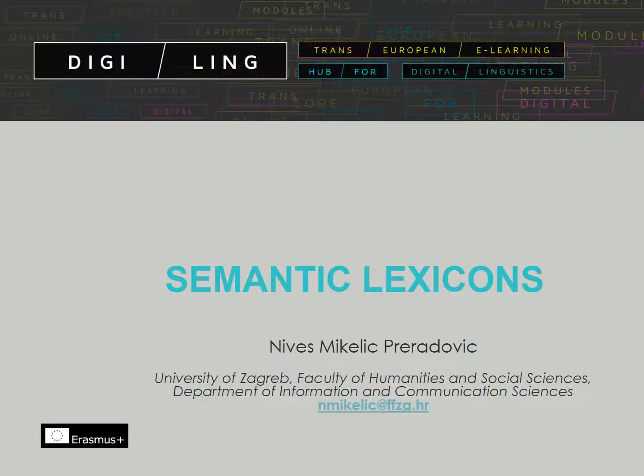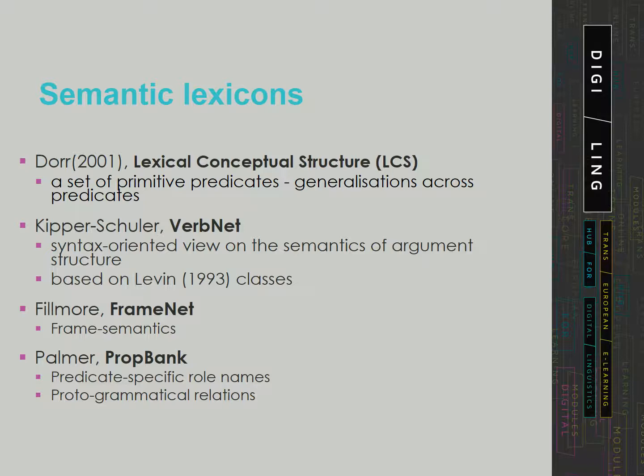In this video, we will look into some well-known semantic lexicons that were built mostly for English, but are being built for other languages as well, just like WordNets. We will describe 4 most commonly used lexical resources that make use of the 2 alternative approaches to semantic roles representation. In this slide, we have a list of 4 resources that we will look into in more detail.